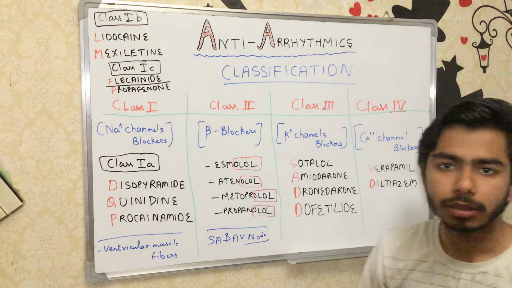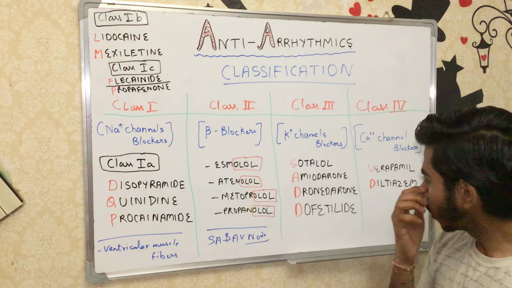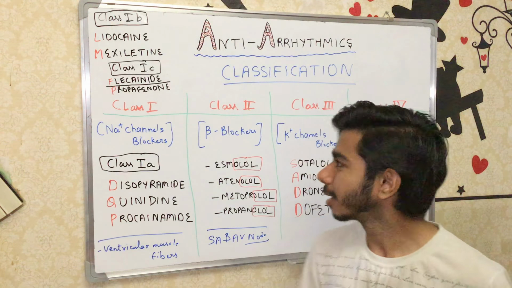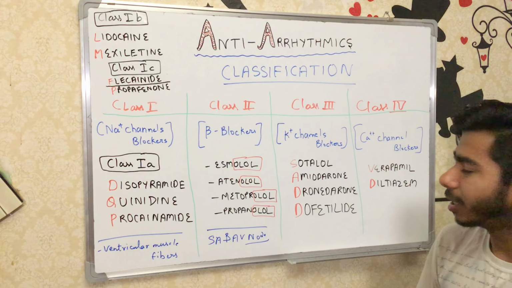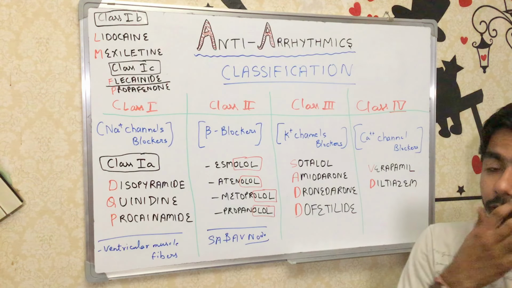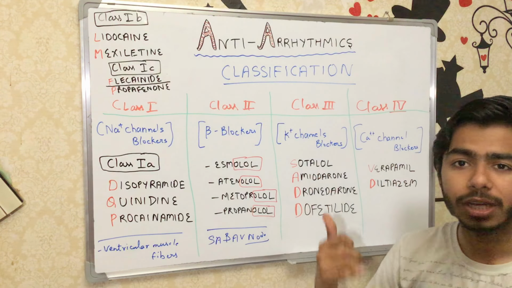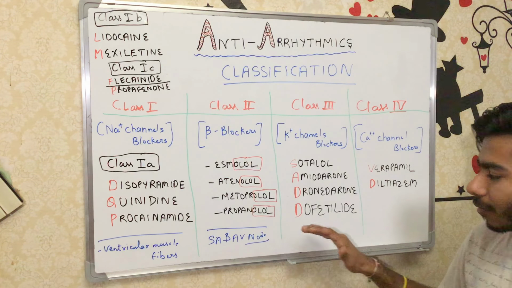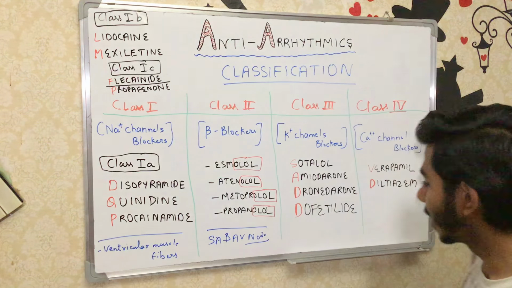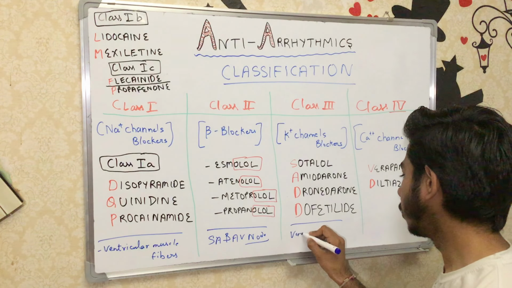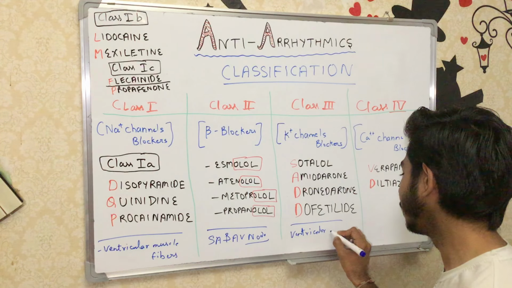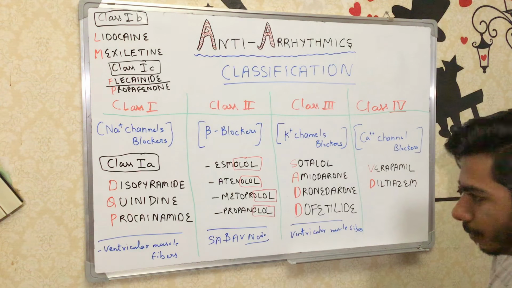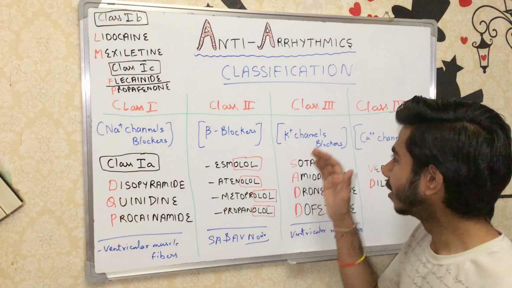Moving on to the class 3 agents, potassium channel blockers. We have sotalol, amiodarone, dronedarone, and dofetilide. Amiodarone is the most widely used drug in the class 3 agents. They are the potassium channel blockers, and the phase they affect is phase 3. Remember, they are working on the ventricular muscle fibers, not the SA or AV node. So let me write it over here for you: ventricular muscle fibers are mainly affected. So this is about class 3.